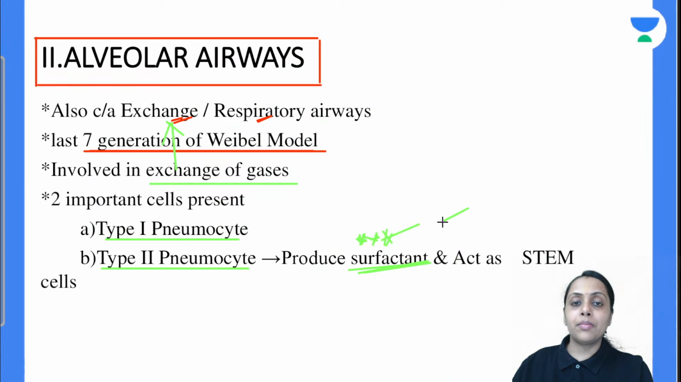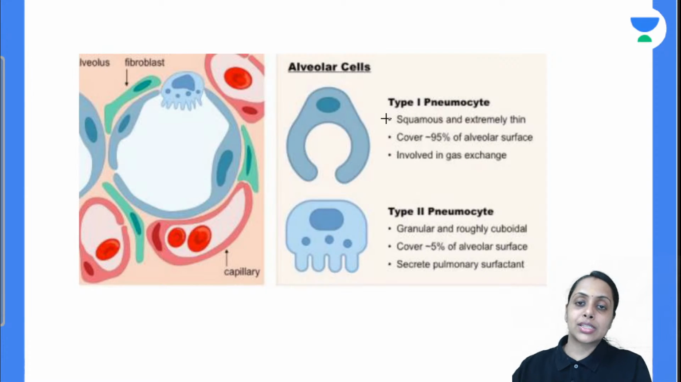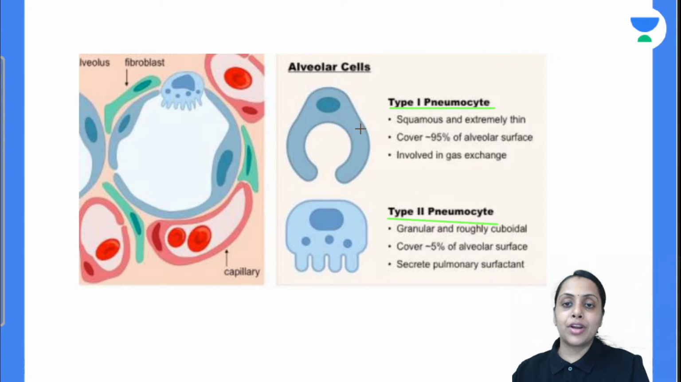So this is the diagram. This is the type 1 pneumocyte. This is the type 2 pneumocyte. Type 1 pneumocyte covers 95% of the alveolar surface. They are squamous, they are extremely thin, and they are involved in gaseous exchange. While type 2 pneumocyte is roughly cuboidal and granular in nature and covers only 5% of the alveolar surface, and they are going to secrete the pulmonary surfactant.